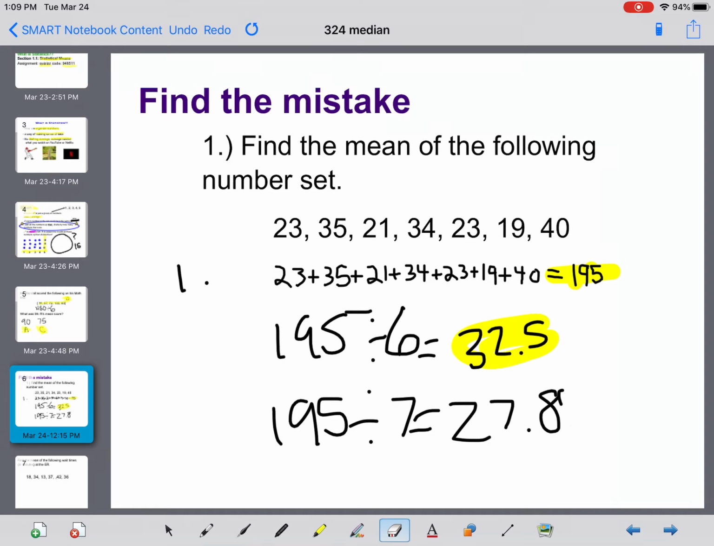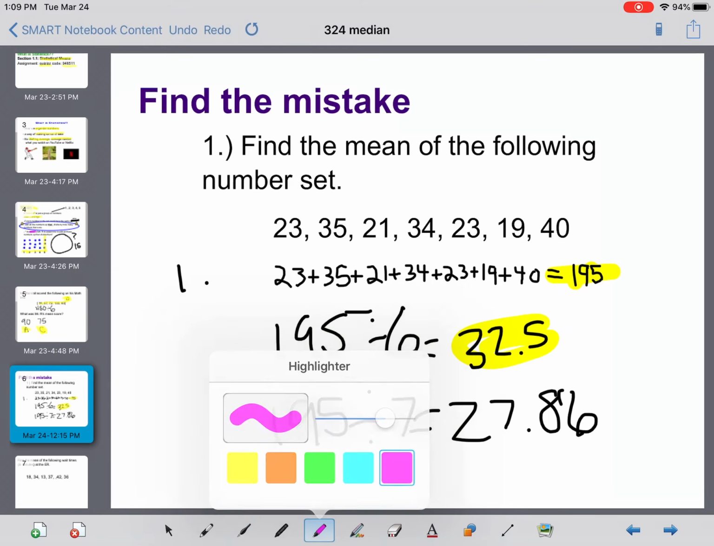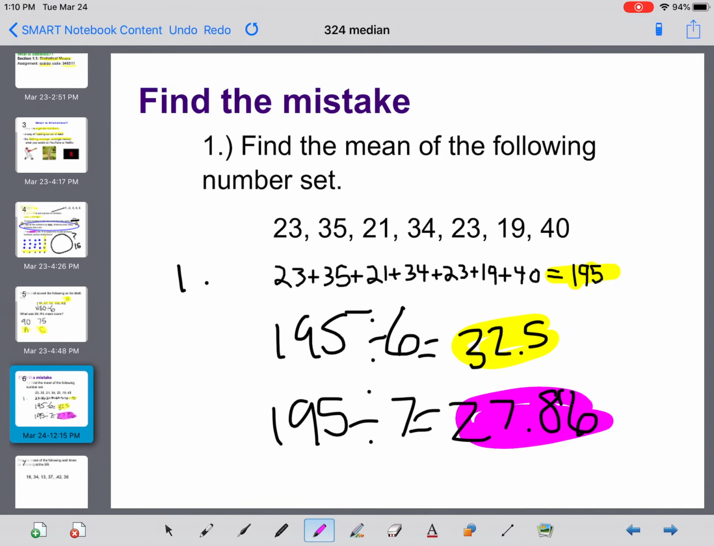Actually, I made a mistake here. This would be a 6 if I'm rounding to the hundredths spot. So right here, 27.86 should be your answer. Okay.